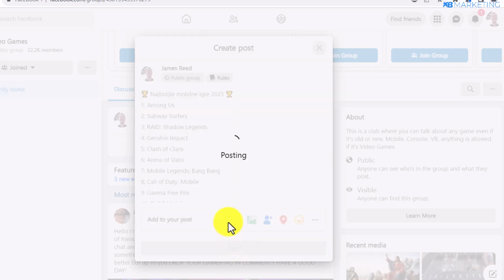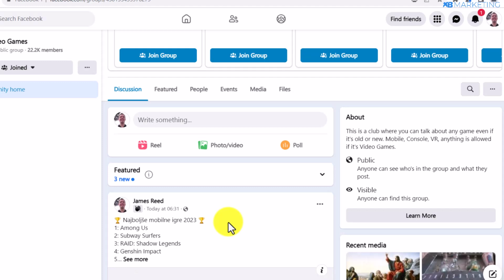And keep in mind, some Facebook groups are not going to approve your post, but that is absolutely normal. And this is why you want to create multiple Facebook accounts, and for each account you want to join at least 20 groups, and that way you are going to have access to hundreds of groups, because some of the admins will definitely let you post in the groups.